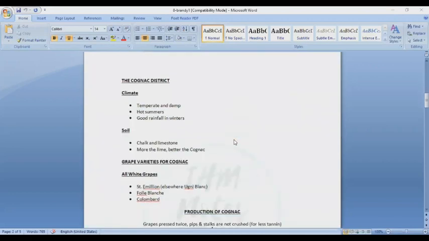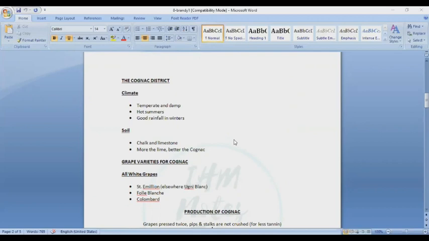After this, the cognac district climate: warm temperature and damp, hot summers, good rainfall in winter. The soil is chalk and limestone; the more chalky the lime, the better the cognac.